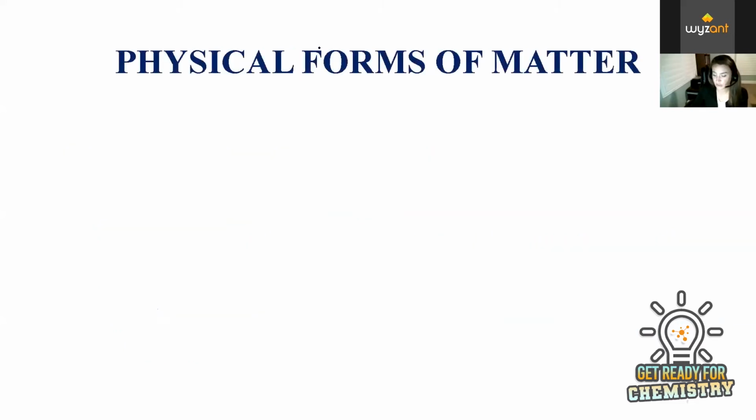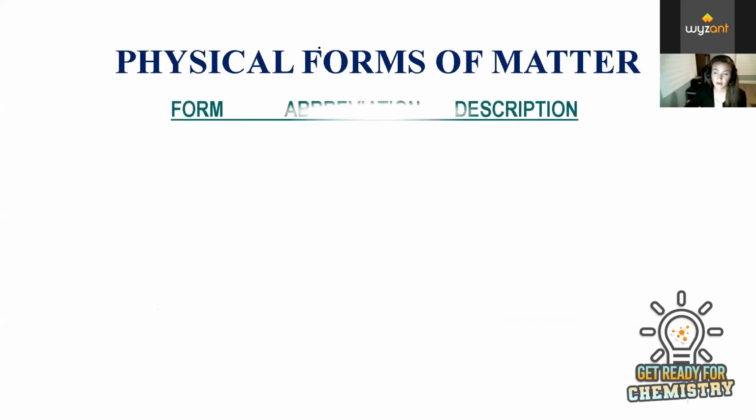Okay, so now that we've gone through chemistry language, we can talk about the physical forms of matter. So we know what matter is, we know how to measure matter, but how do we see matter in nature? So this is when we get into physical forms of matter. There's three physical forms, or phases of matter, and then there's another form of matter that we talk about.